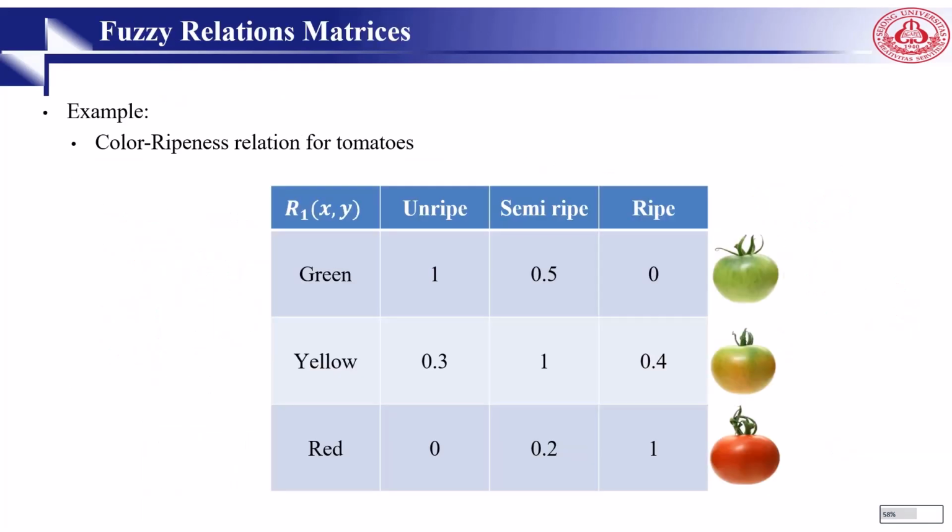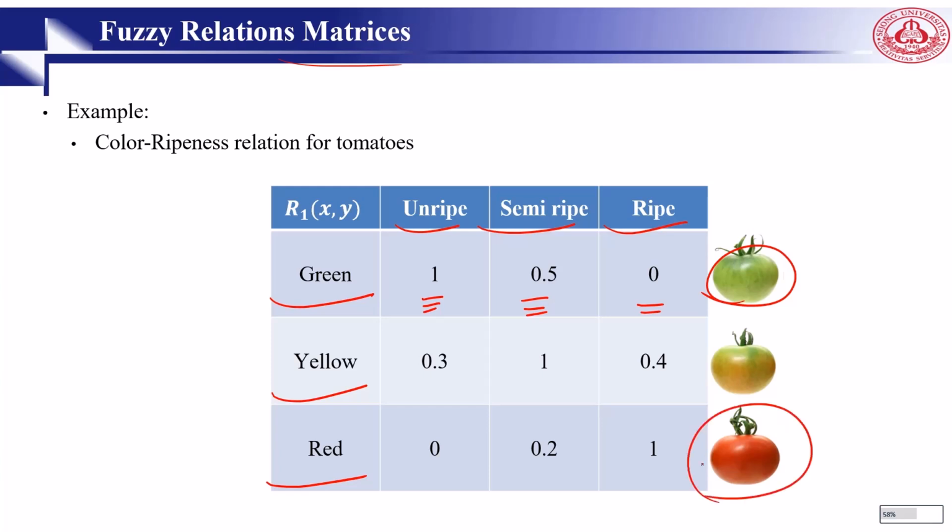What it means, here is an example of fuzzy relation matrices, the color-ripeness relation for tomatoes. We want to show the relation of color and ripeness for tomato. If we have 3 colors, like green, yellow, and red, and we have unripe, semi-ripe, and ripe. If a tomato is green, it means 100% unripe, 50% semi-ripe, and 0% ripe.